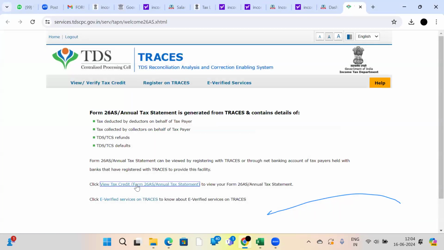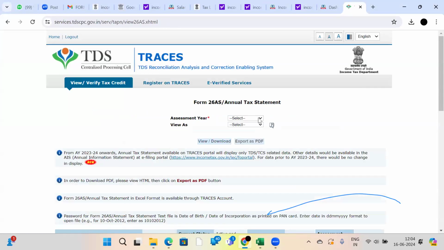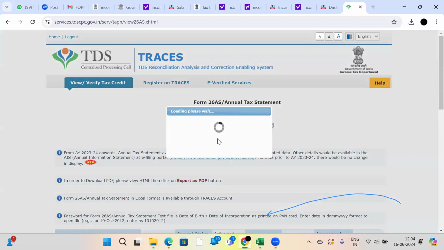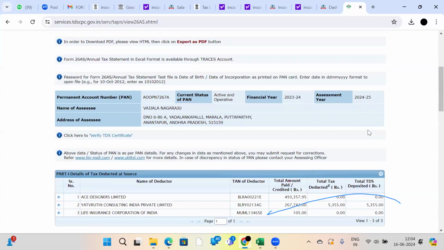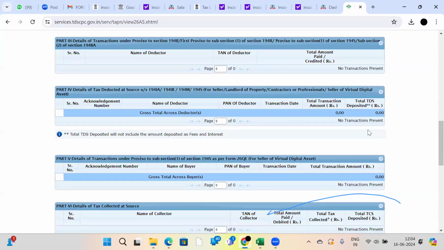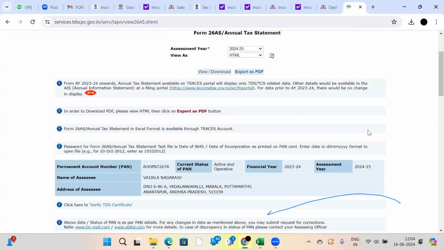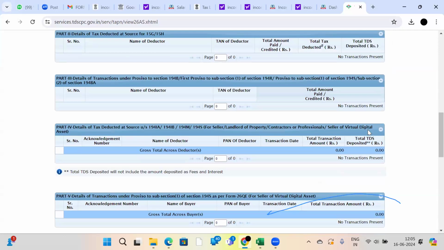Just select here, click view tax credit form 26AS, annual tax statement, to view form 26AS or annual tax statement. Select your assessment year here. Select any one type, HTML or text, then click on view or download. Then your details will appear like this. Okay? Any other questions, sir?